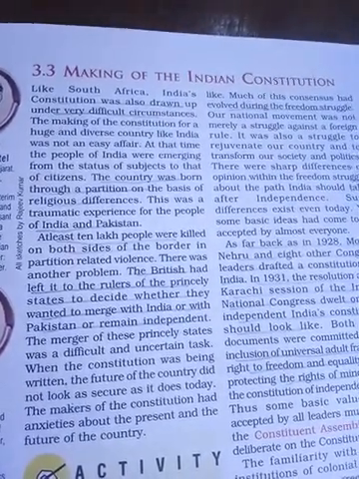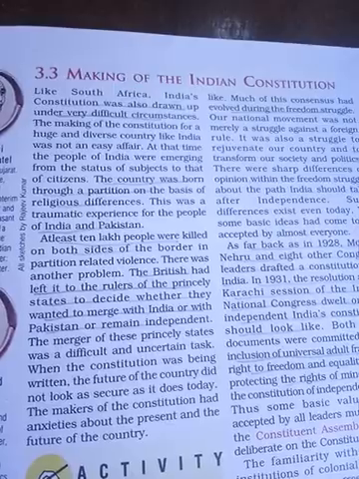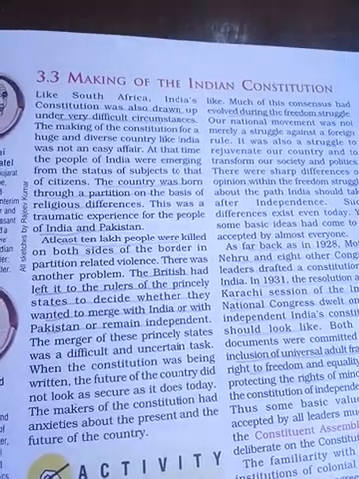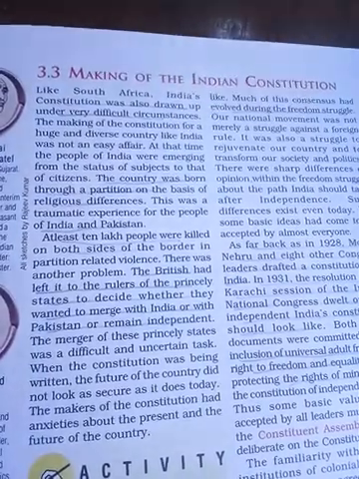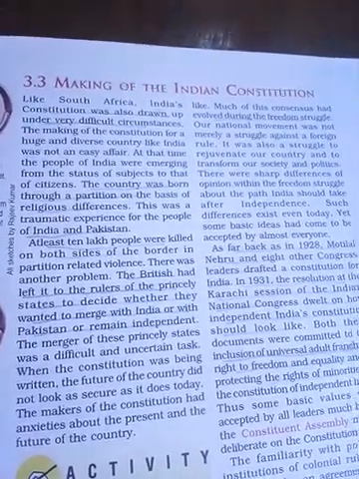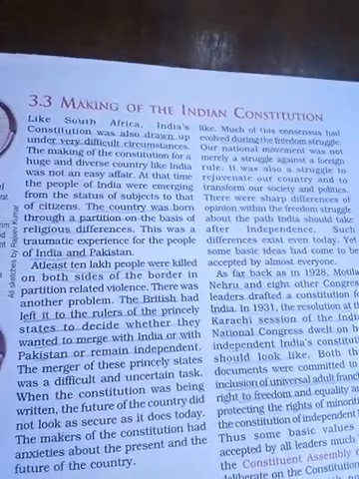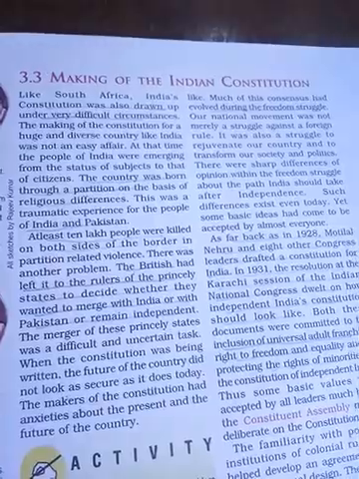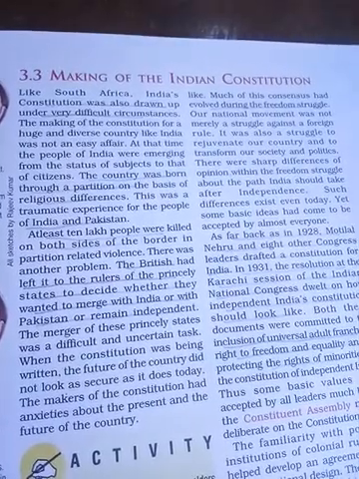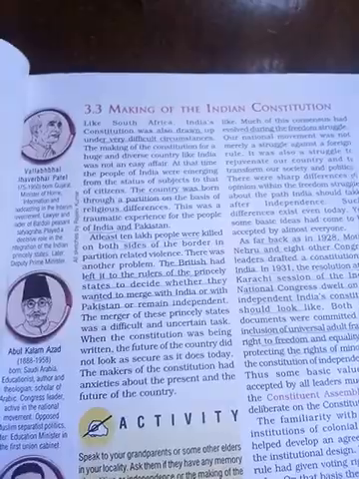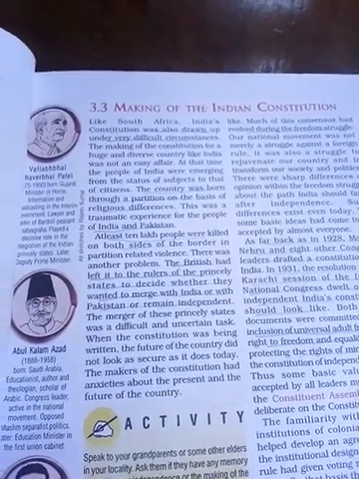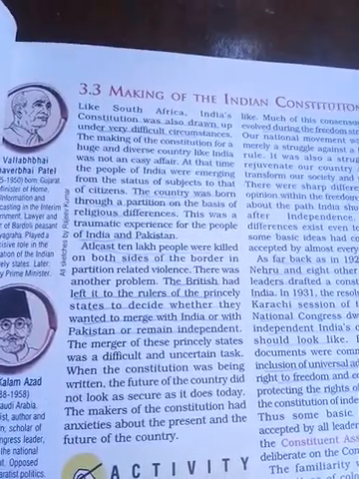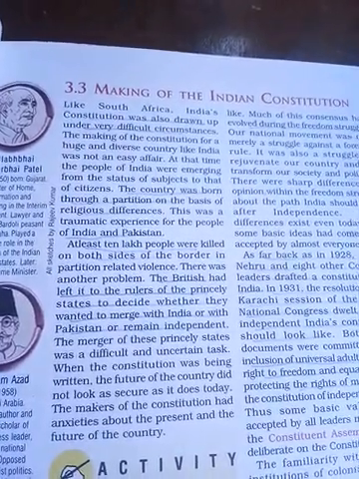When the country was born through the partition, while India got independence, India was divided into two on the basis of religion: one is India and one is Pakistan. So the British left like this. At least 10 lakh people were killed on both sides of the border in partition-related violence. Thousands and thousands, lakhs and lakhs of people were killed. And the British had left, and there were some princely states.